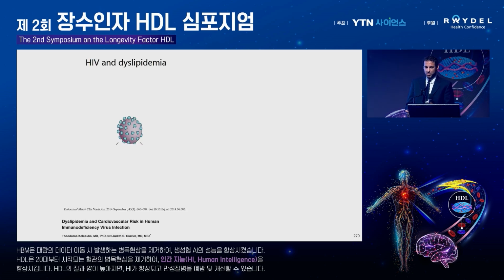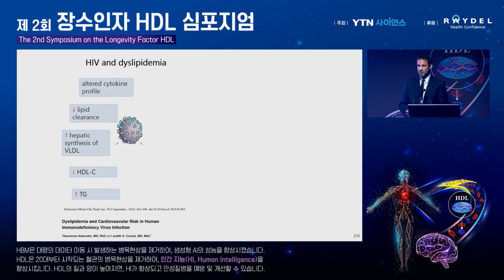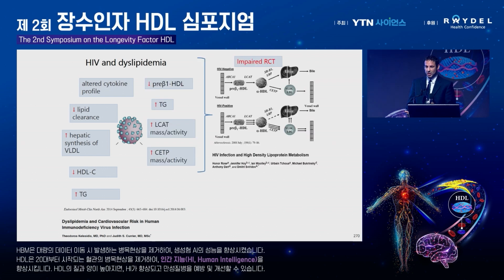Specifically, what does the virus do with the lipids? It can change the lipid clearance. It can affect the liver for the hepatic synthesis of VLDL. It reduces HDL levels and increases triglycerides. And this is just the virus.